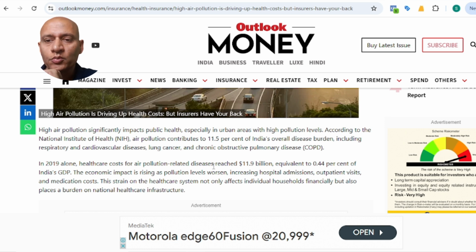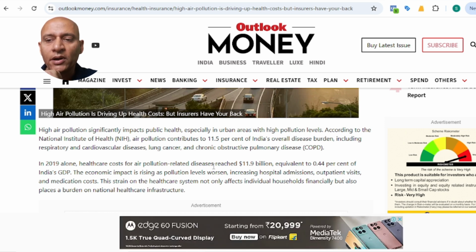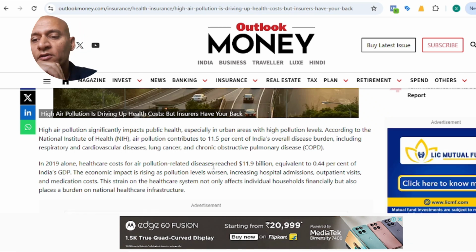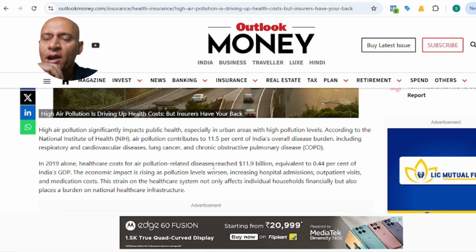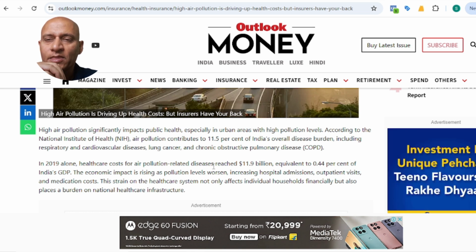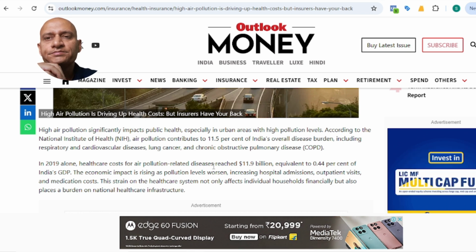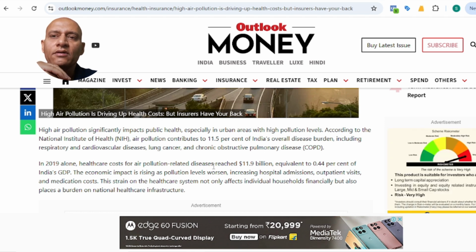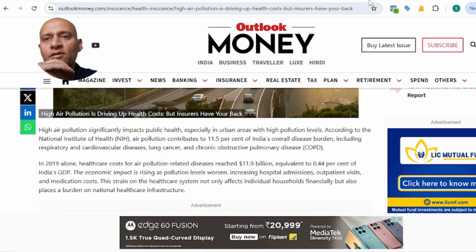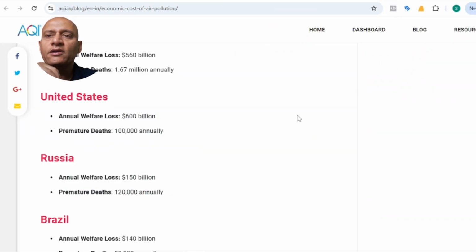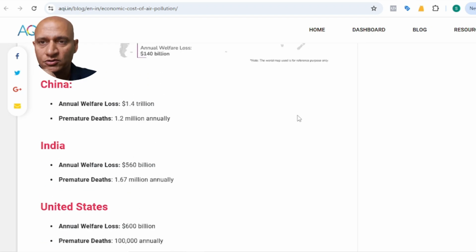An article on Outlook Money mentions that approximately 0.44%, closer to 0.5% of GDP, could be impacted because of air pollution. In general, this also creates an environment where the new workforce is unwilling to move to a city or state where pollution levels are unhealthy, and because of that there is a significant economic loss.